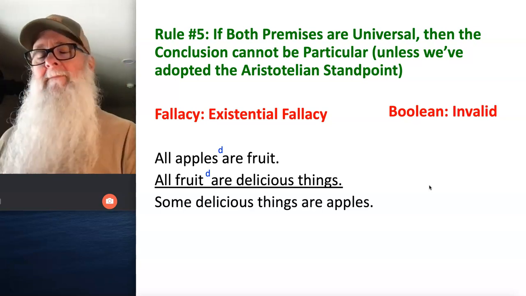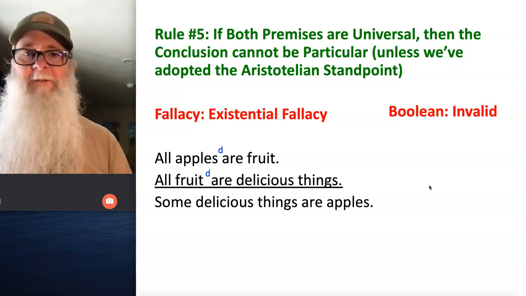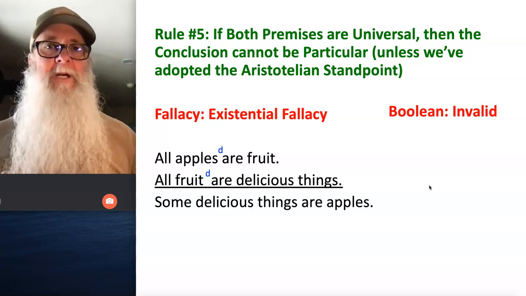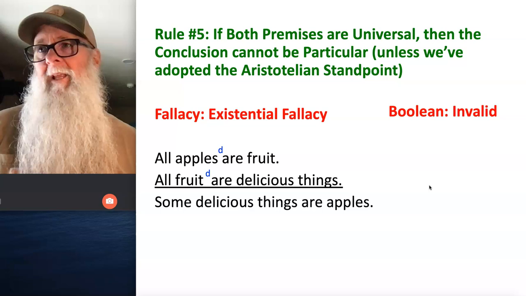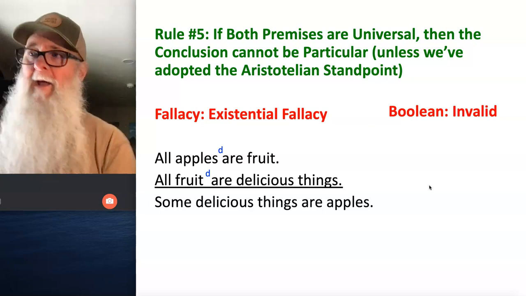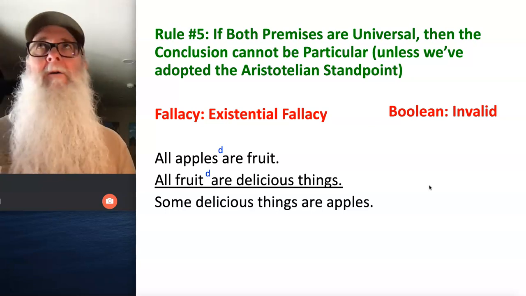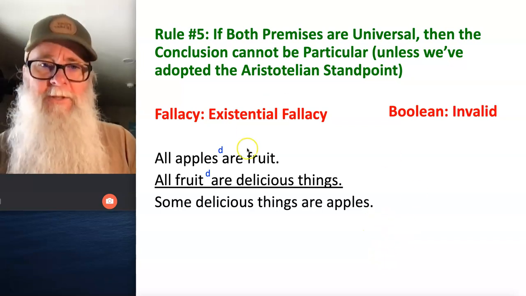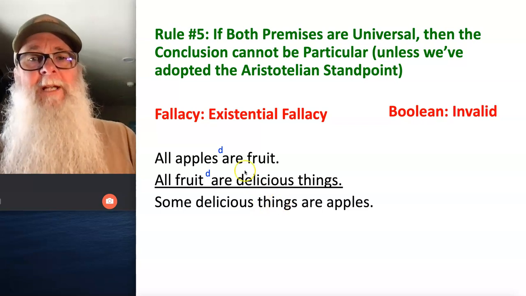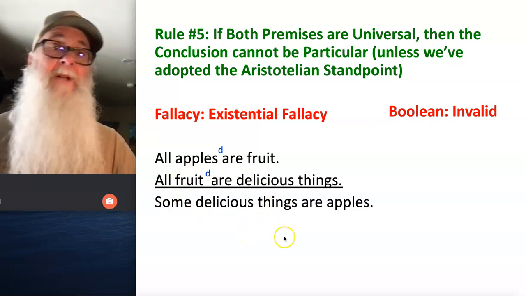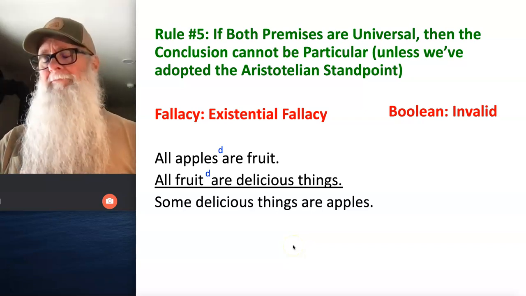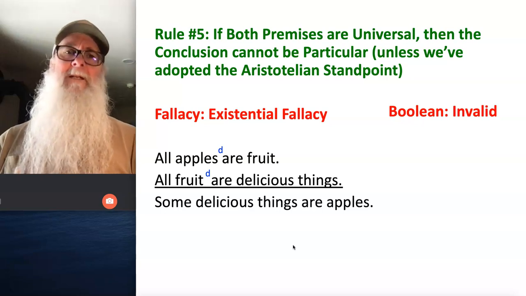What Boole says is, when I make universal statements about all apples, or all fruit, or all delicious things, I'm not actually implying or assuming that the things I'm talking about exist in reality. Maybe they do, maybe they don't. But you can't draw a conclusion that there exists at least one of these things in reality from my statements about all of them. Okay, so when we look at this argument, that's exactly what it's doing. It's telling us something about all apples and all fruit, and then it's drawing a conclusion about some number of these things. And we can't do that from the Boolean standpoint. So rule number 5 tells us that this argument is invalid from the Boolean standpoint.